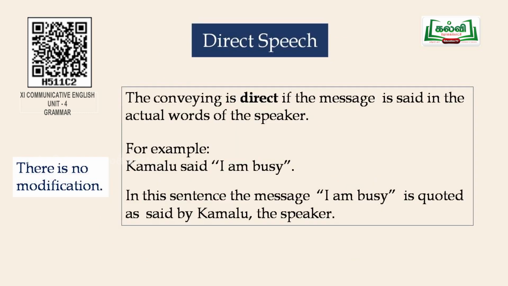The conveying is said to be direct if the message is said in the actual words of the speaker. For example, Kamalu said, "I am busy." In this sentence, the message, "I am busy," is quoted as said by Kamalu, the speaker. There is no modification. So it is said in direct speech.